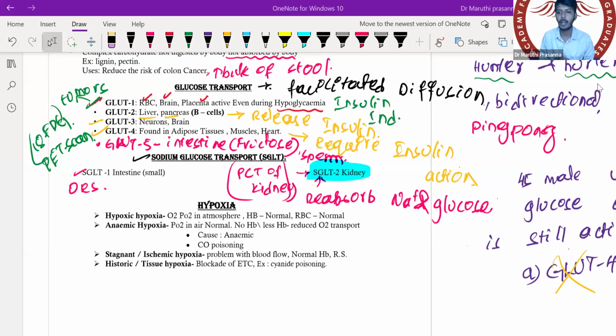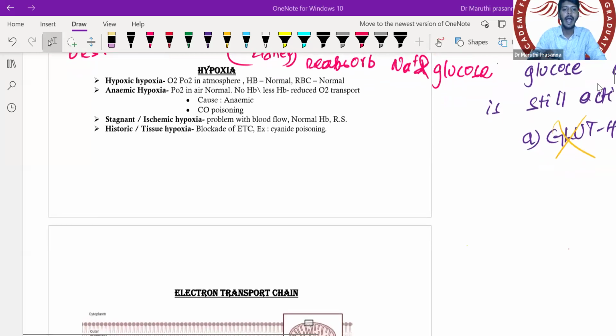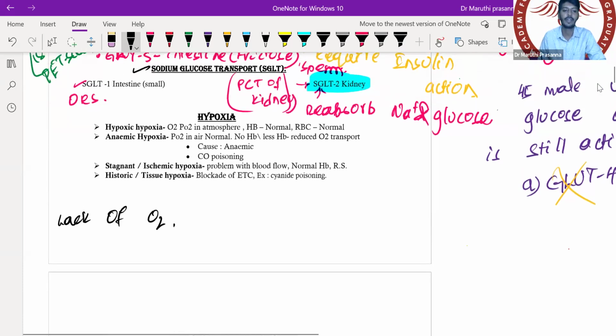Okay. Let's go to the next concept, hypoxia. Hypoxia is a very, very important point to be remembered. Hypoxia is nothing but a lack of O2. Lack of O2 can occur because of multiple reasons. Based on the cause, we have multiple types of hypoxia. The first type is hypoxic hypoxia. When will it occur?